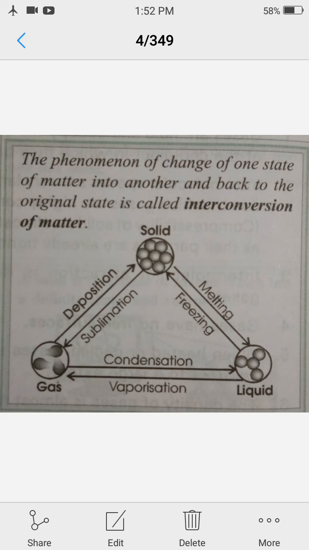Freezing, melting, boiling, etc. occur at a fixed temperature, so they all have a fixed melting point, freezing point and boiling point. So these are not points actually, these are the temperatures at which a substance melts, freezes or boils. So by changing the temperature we can change the states.